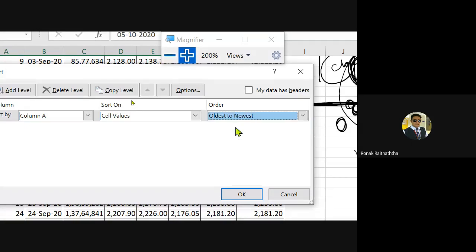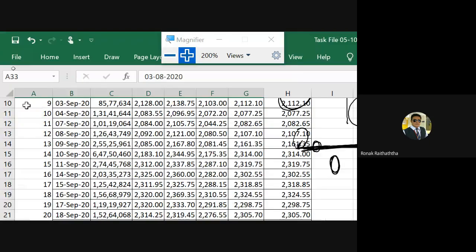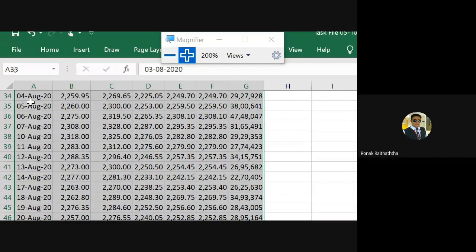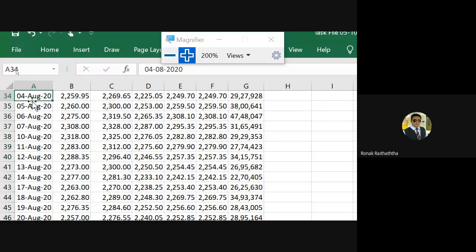Select oldest to newest. The earlier one will come first, the later one will come later. We haven't done anything, we are just sorting and arranging. The first date first, the later date later. So pressing OK. Your dates must be sorted downside. Check it. From 3rd August, it is in our ascending order now.